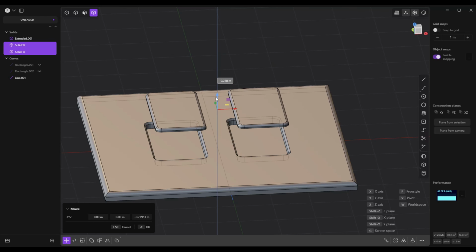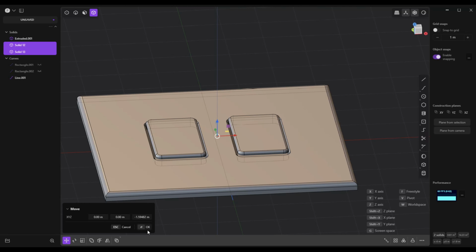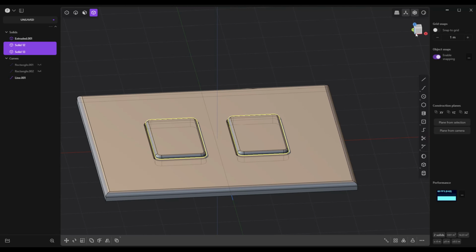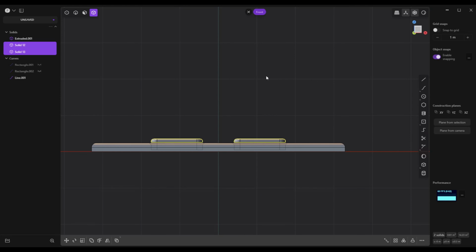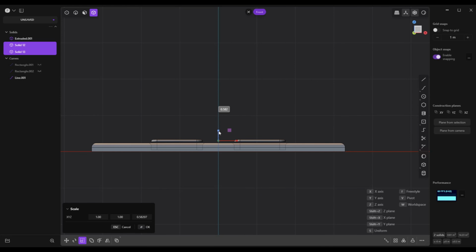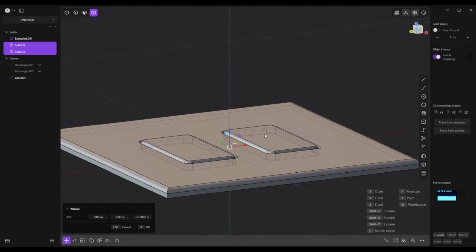G. Push that down. And I want to give it some more thickness. So we're going to jump to this level here, and I'm going to hit S to scale it down. Down, yeah, like this. Give it a bit more height. Then we're going to hit G, and position them in the holes, and we should get something looking like this.